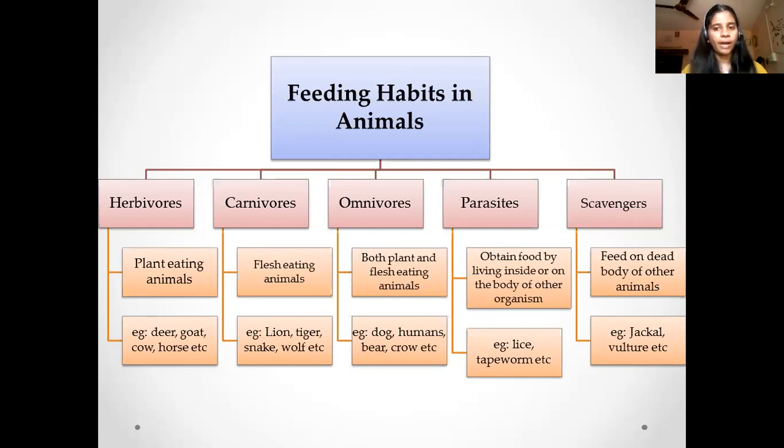Then we have the parasites. The parasites are the organisms which obtain their food by either living inside the other organism or on the body of other organism. Example, lice and tapeworm. So they obtain their nutrients from these organisms. Then you have the scavengers. The scavengers are the organisms which feed on the dead body of other animals. Example, you have the jackals and vultures. There is one more category, that is sanguivores. Sanguivores are organisms which feed on the blood of other organisms. Example, leech. Then you have the female mosquitoes, and there are some species of bats also.